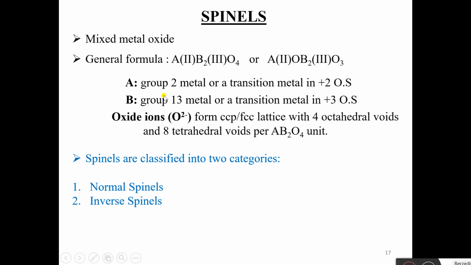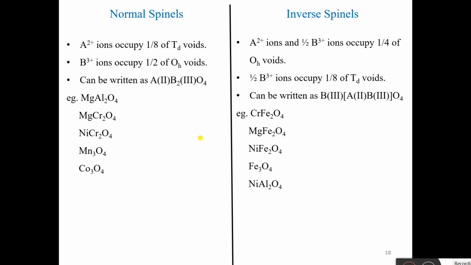In this spinel, oxide ions form a CCP or FCC lattice with 4 octahedral voids and 8 tetrahedral voids per AB2O4 unit. That is, there are twice the number of tetrahedral voids compared to octahedral voids. Now spinels are classified into two categories: normal spinels and inverse spinels. So let us take normal spinels.